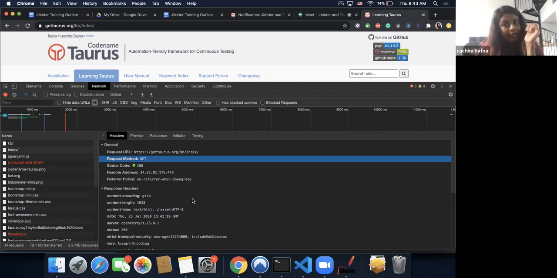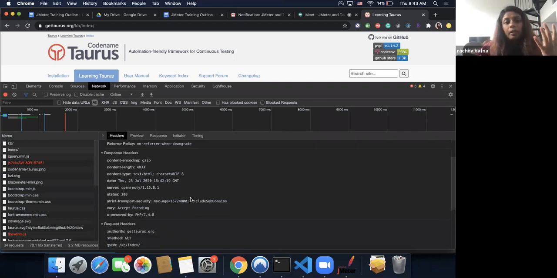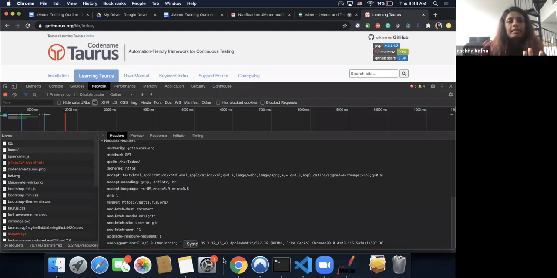So that is the next thing. And then there are request headers. These are the headers that essentially define what that request is all about. Most important headers are essentially accept, encoding, content type, and if there are any cookies or any authorization headers being passed. So depending on what you are testing, the headers and the values will be different.